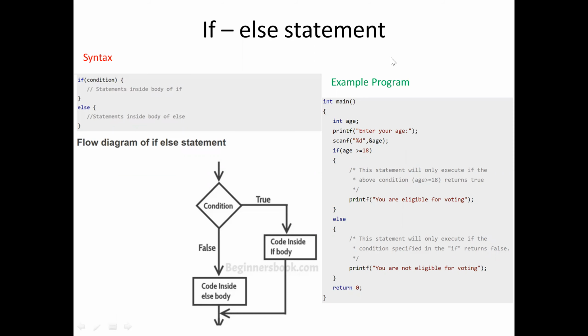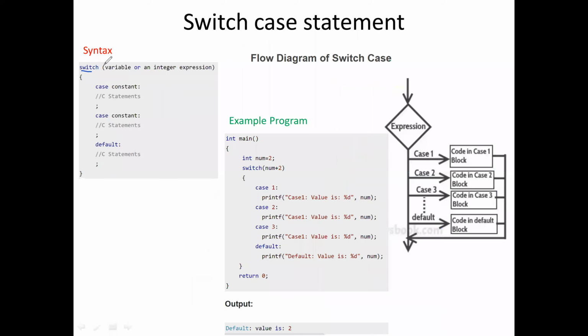Switch case is similar. We have switch on the corresponding variable or integer expression, and this expression links to the corresponding cases. For example, here num equal to 2, so 2 plus 2 is 4, switch on 4. Is there a case 4? No, so the default case will be executed, and the output will be default. If num is 1, then 1 plus 2 is 3, so case 3 will be executed. Okay, this is the switch case condition.